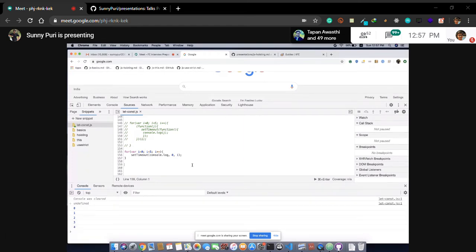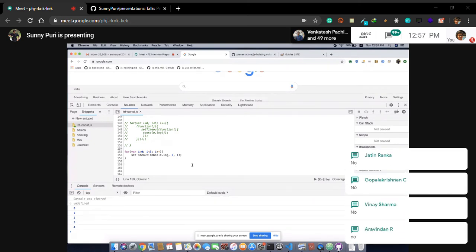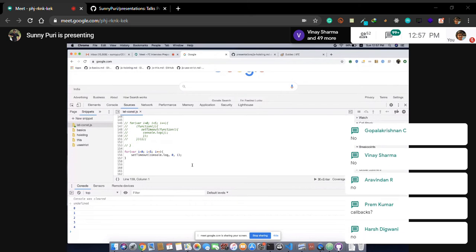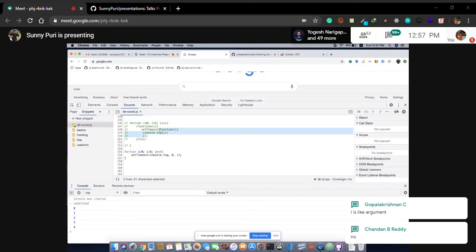Bind will come back. Yes, bind will come back in an upcoming topic. Next topic is call, bind, apply. How many of you are aware of this syntax? Is this something new for you guys? Callback, right? Yes, Prem, this is the callback thing. We are passing a function to a function. setTimeout is a function. We are passing a function to a function. This is a callback. i is like an argument.